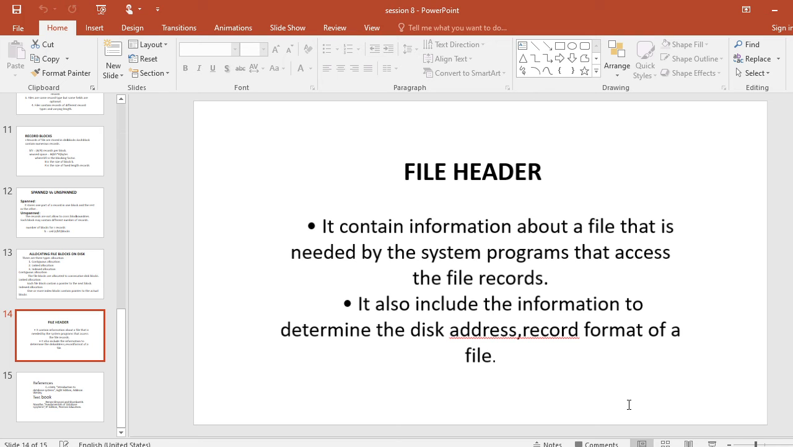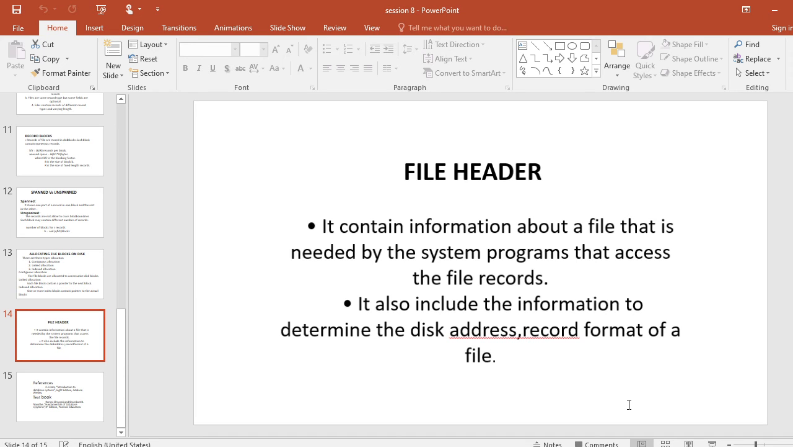The format description for fixed length unspanned records may include field length and the order of fields within a record, and variable length records may include field type codes, separator characters, and record type codes.